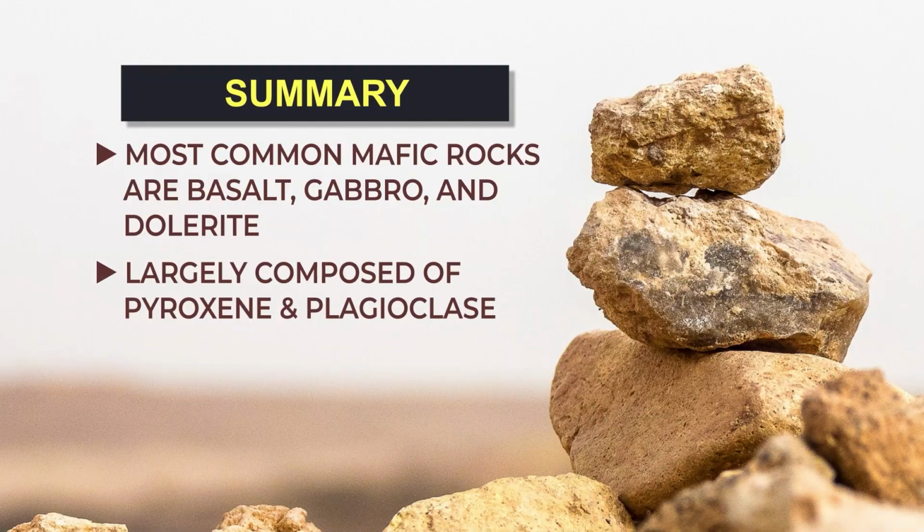These rocks are largely composed of pyroxene and plagioclase, which are the main minerals present in these rocks. In case of basalt, gabbro and dolerite, these minerals are common in all three types of rocks, but their grain sizes are different.